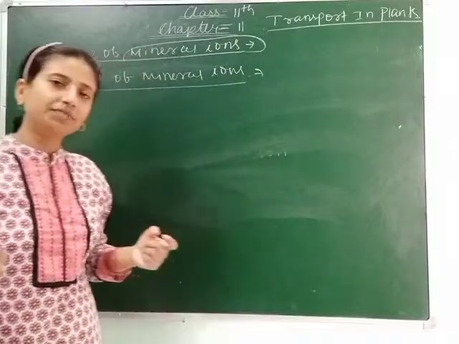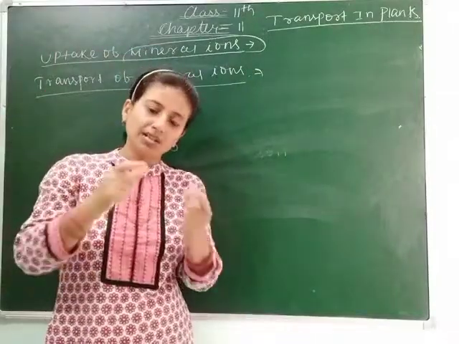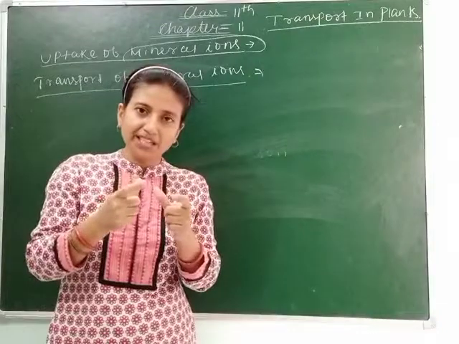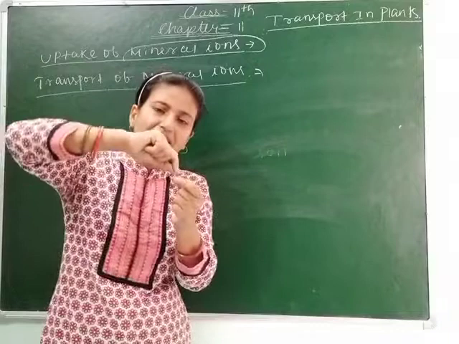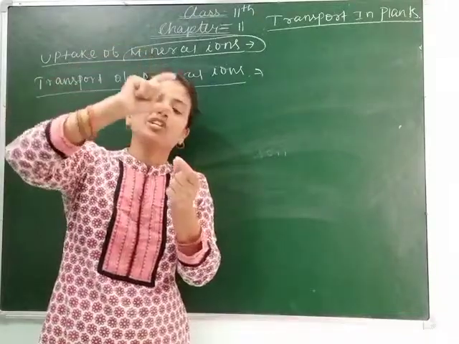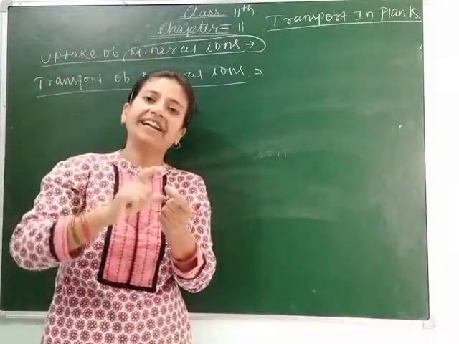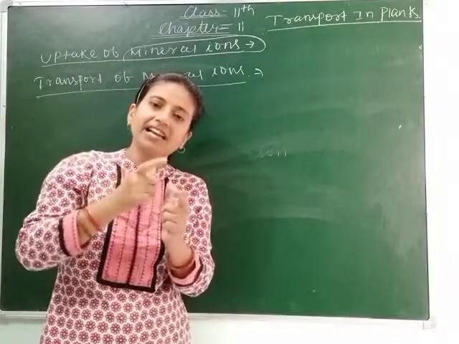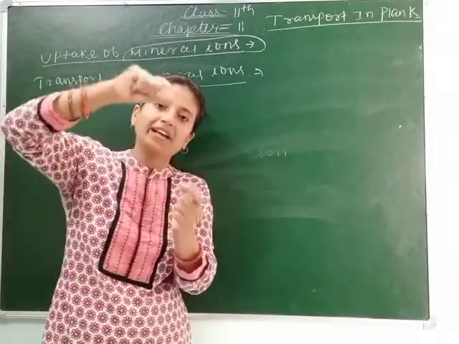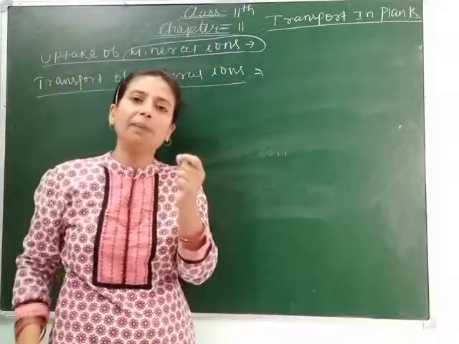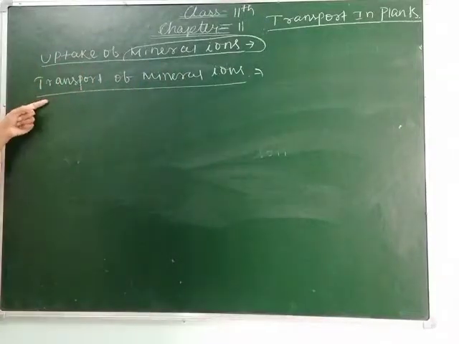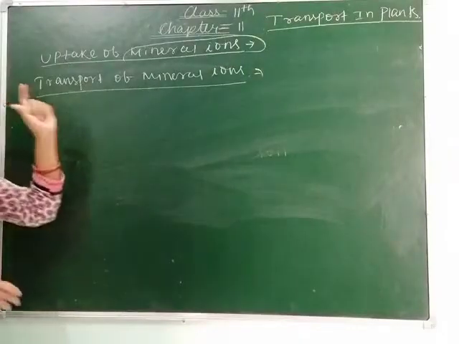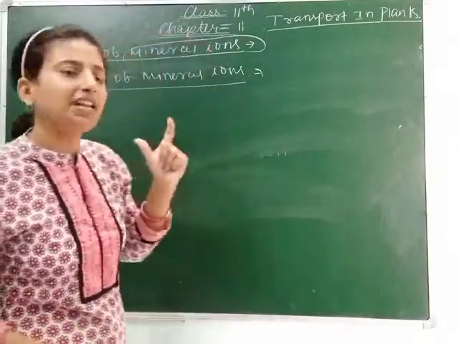Root hairs absorb the minerals, they send them to the main root, and in the main root the vascular bundles are present, meaning xylem and phloem. It goes to the xylem, and we know that the movement in xylem is unidirectional, and due to the difference in the concentration gradient of the water inside the xylem, the minerals are transported to different parts of the plant where photosynthesis occurs. That's why transport of mineral ions occurs through the xylem, and here the most important factor is the transpiration stream.